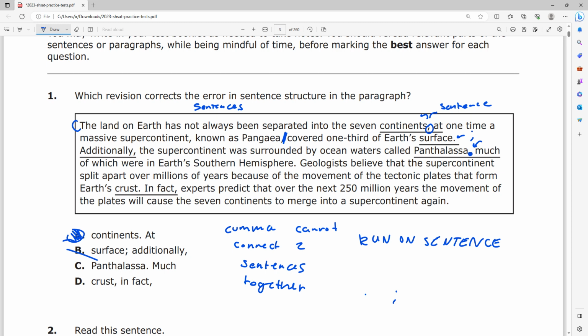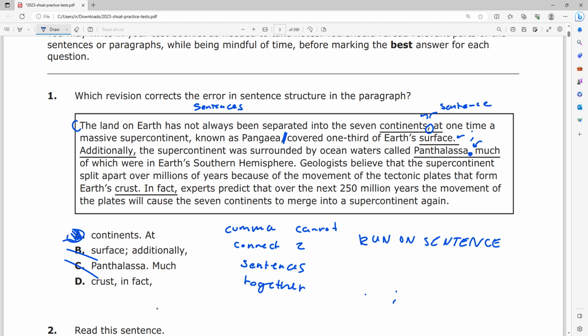The whole idea of a sentence is you can just take it and have it on its own, and it should be somewhat understandable. By understandable, it should have a subject and a verb. There is no subject here, right? Much of which were in Earth's southern hemisphere. I don't know what was in Earth's southern hemisphere. So obviously this is not a complete sentence, this is a fragment, because it's missing a subject and a verb. A period cannot connect a sentence and a fragment. A period can be between 2 full complete sentences, right?